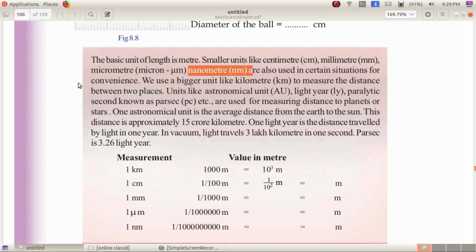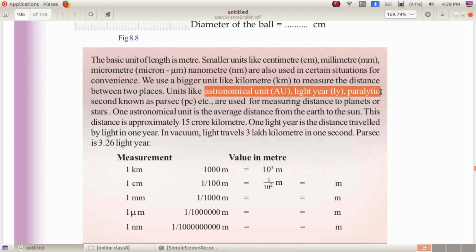We use a bigger unit like kilometer to measure the distance between two places. The distance between two places is measured in units of kilometer. Units like astronomical unit AU, light year, parallactic second, also known as parsec.